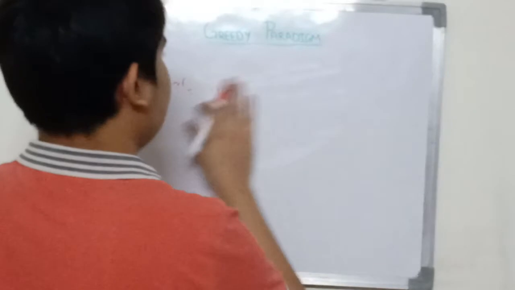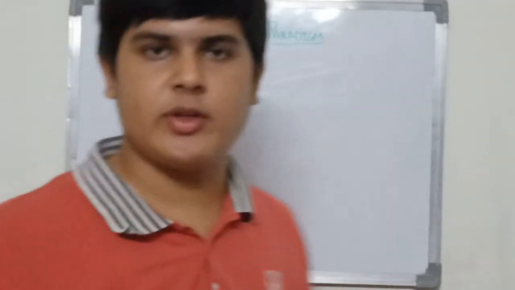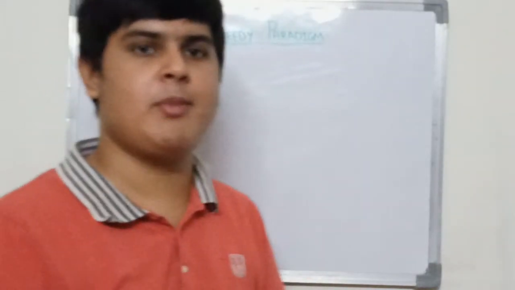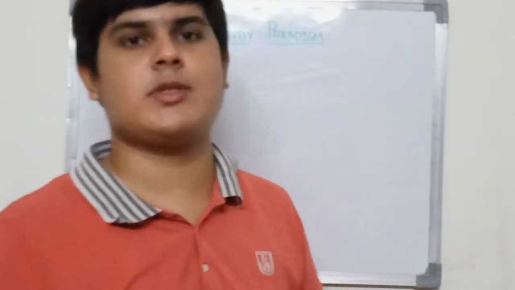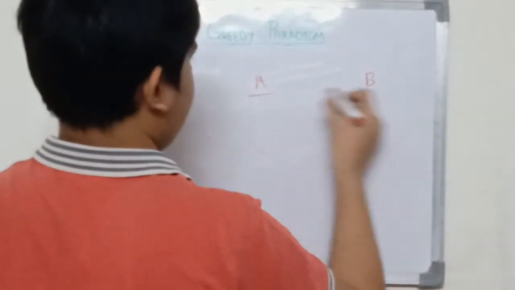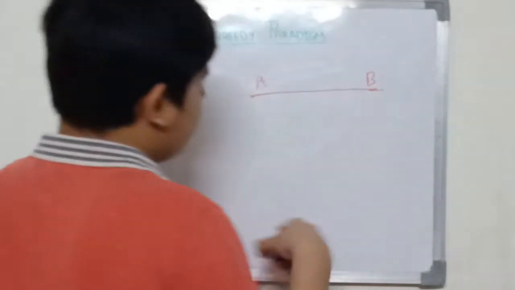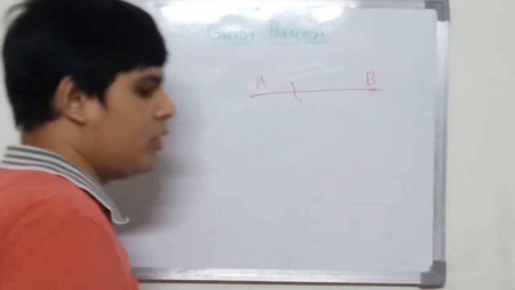So now let me write the pseudocode for this problem. But first of all, let me explain to you how greedy problems can be approached. See, in our problem there is a starting point A, there is a destination point B. So our optimal strategy, as we decided, was to go until we reach the farthest gas station.